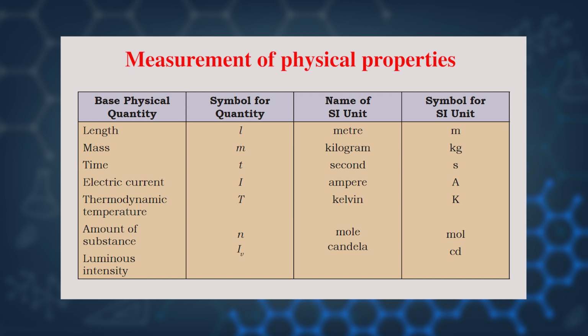and amount of substance is mole. This mole is very important for chemistry. N is the symbol and unit is mole for the amount of substance. And luminous intensity is, unit is candela.